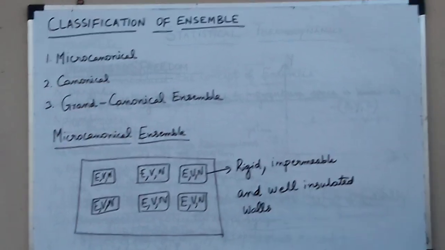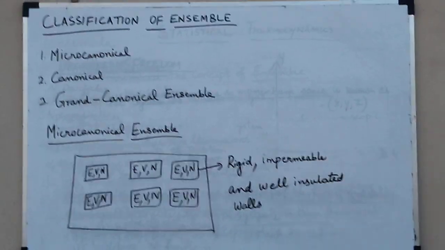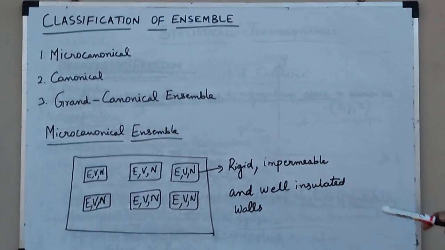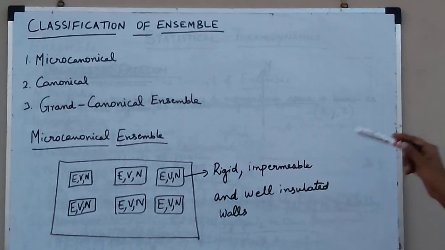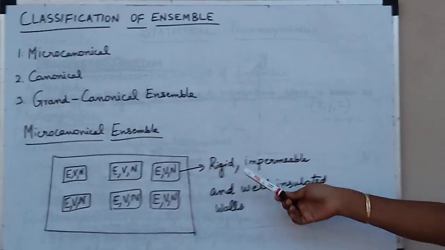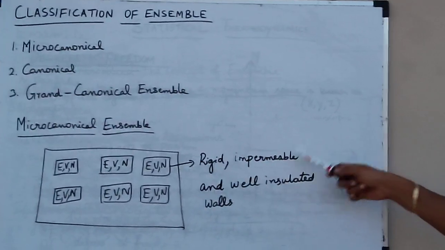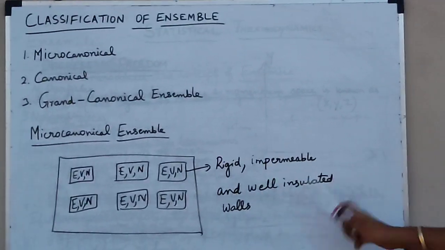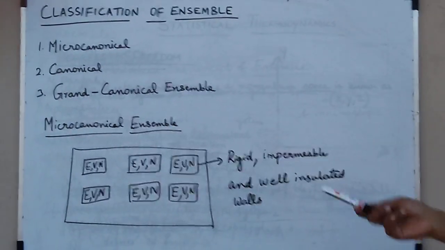In the microcanonical ensemble, you are seeing different independent systems. The systems are found to be independent of one another, but the energy, volume as well as the number of particles in a particular system remain the same. These independent systems are separated by rigid, impermeable, and well insulated walls. What is impermeable? Impermeable means not penetrating. So that the energy, volume and number of particles in a particular system are not affected by the other systems.